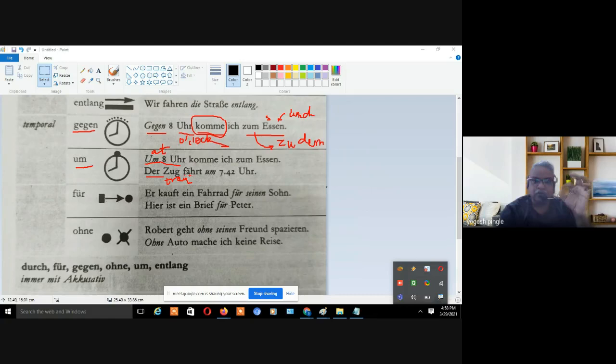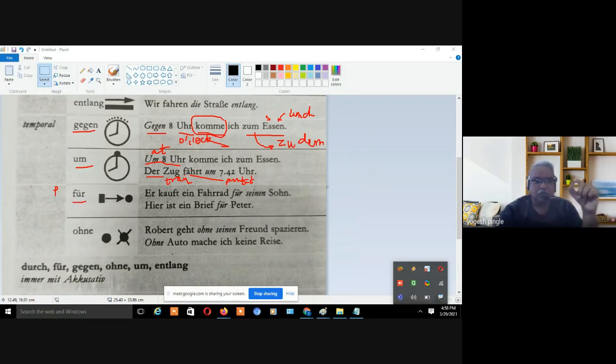Der Zug. Zug means train. Der Zug fährt, travels at 7 Punkt. How will you read? Punkt means dot. 7 Punkt 42 Uhr, at 7:42 o'clock, right? O'clock.